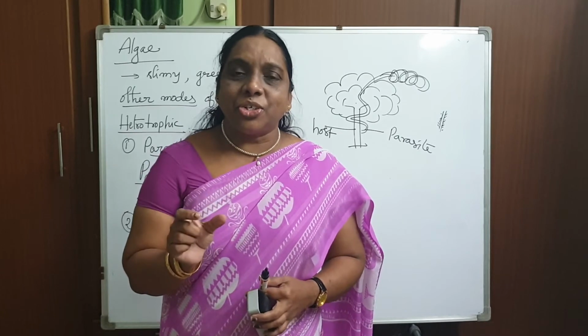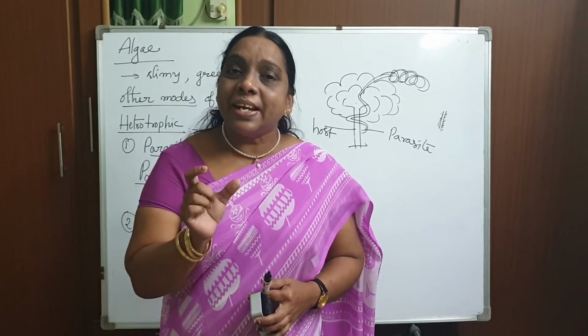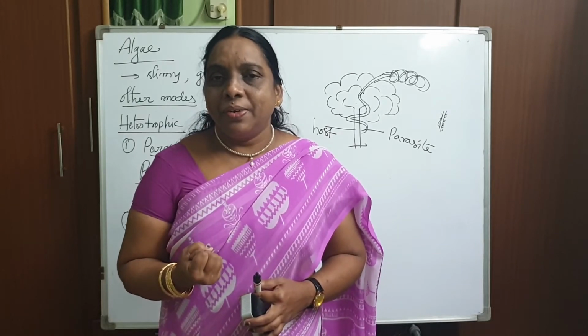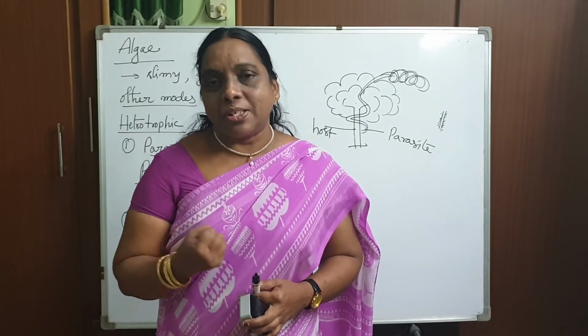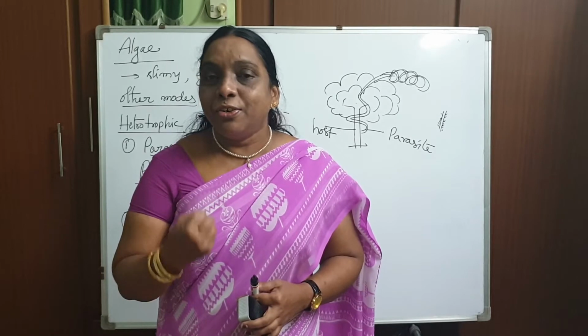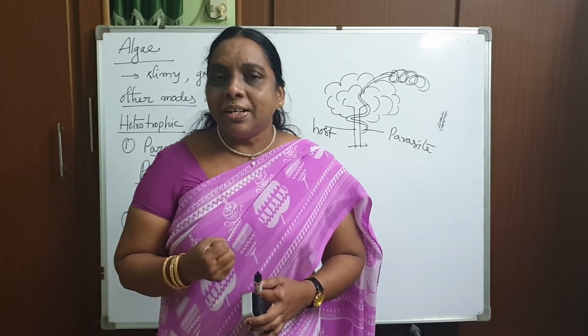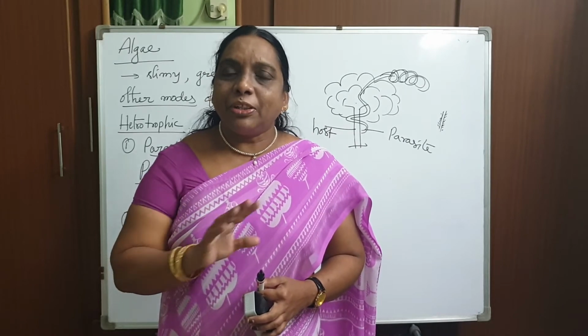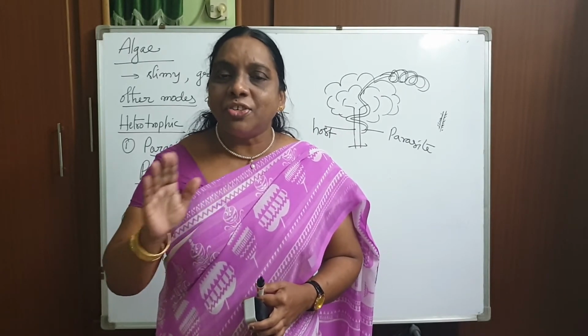By that relationship, they get the energy, the benefit, or the food. That particular process is called nutrition. Am I clear to you, children? Between two different organisms, without causing any harm, they live together.